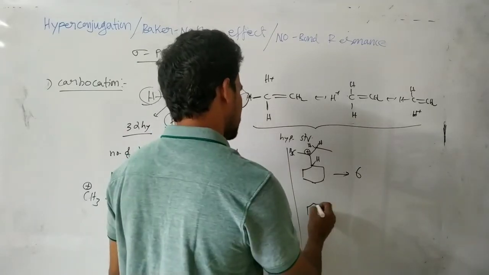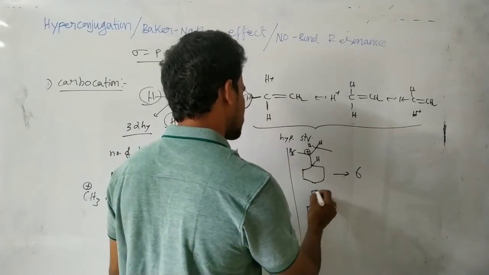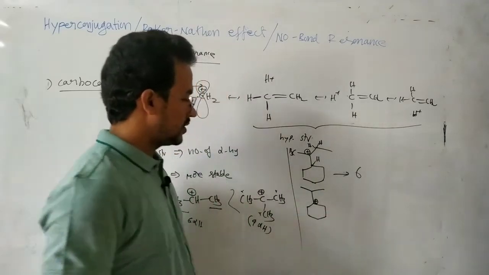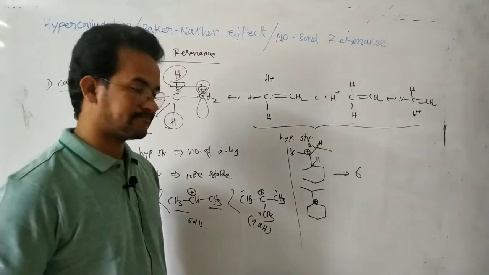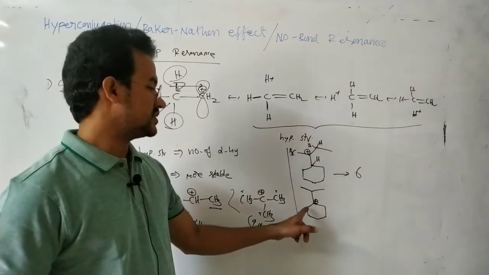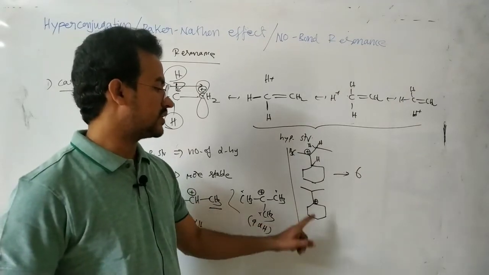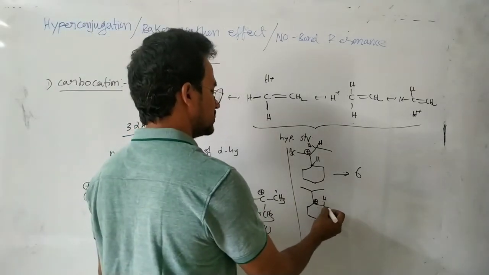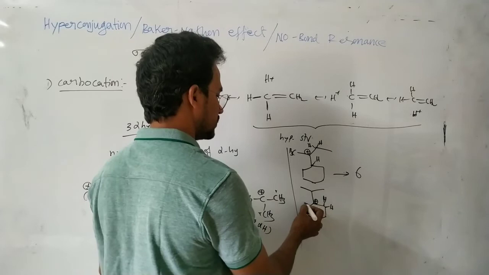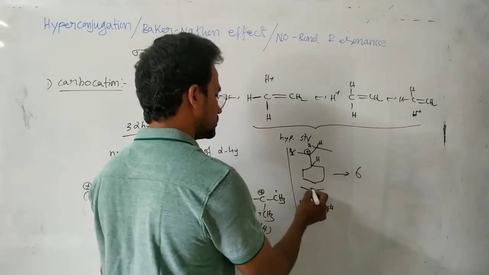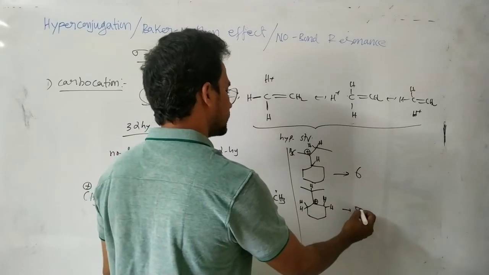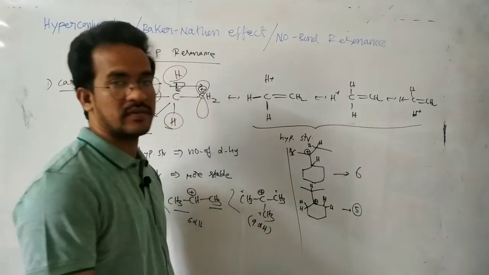First, suppose we see this one. How many hyperconjugate structures for this one? Here in this case 2 alpha hydrogens, here 2 alpha hydrogens, here 1 alpha hydrogen. This is CH2, here hydrogen. Here 2, here 2, here 1. That means here 5 hyperconjugate structures for this one.